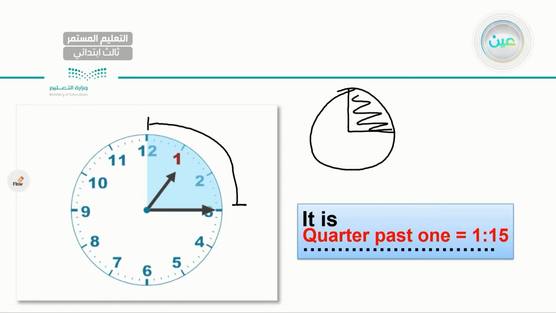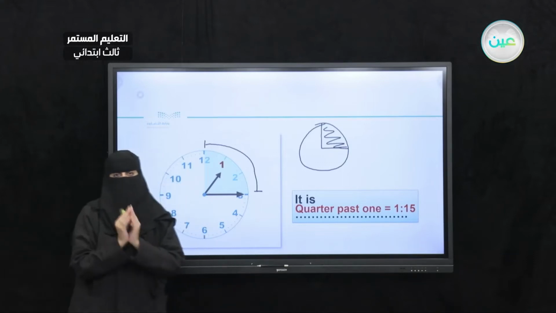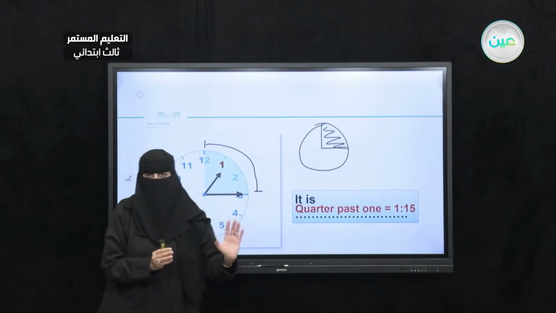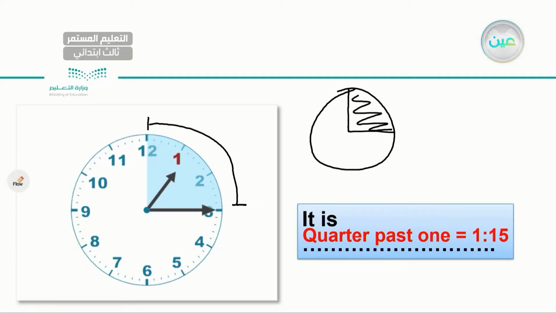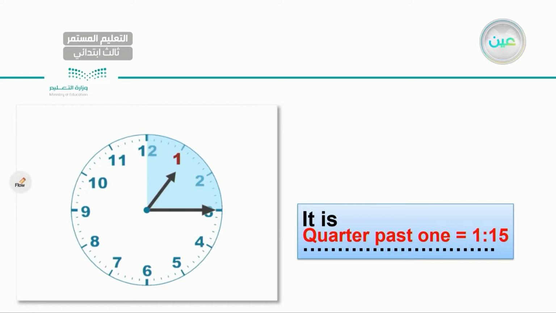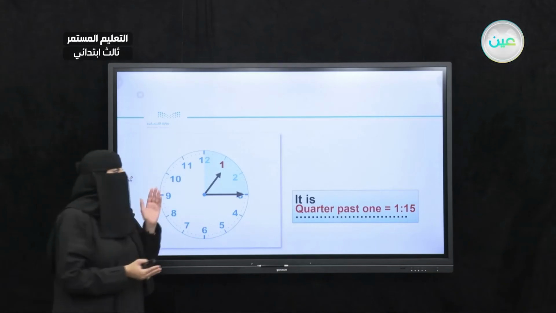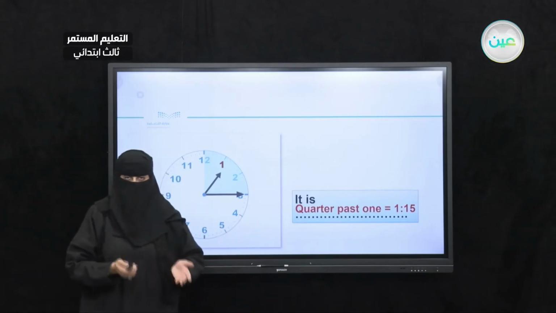So again, if I ask you, what time is it, my dear student? You might answer by saying, it's 1:15. Again, what do we mean by the word quarter? This is what we have in our circle, okay? It's the blue one here we have. So if I ask you, what time is it? For this one, add 5 minutes, and then 5 minutes, so I have 15. So it is 1:15, okay?